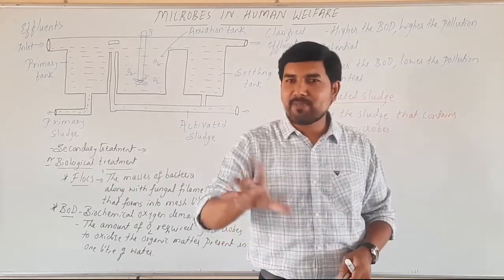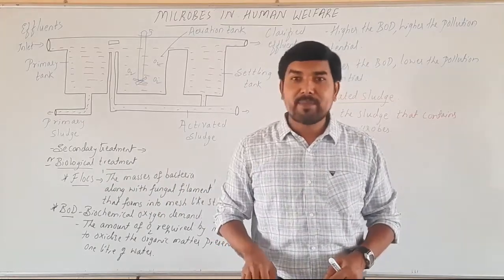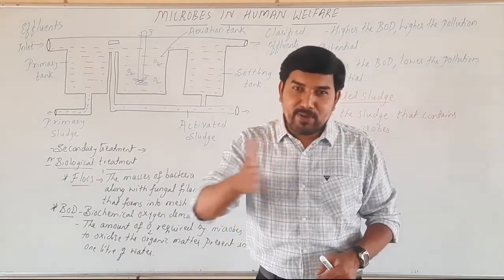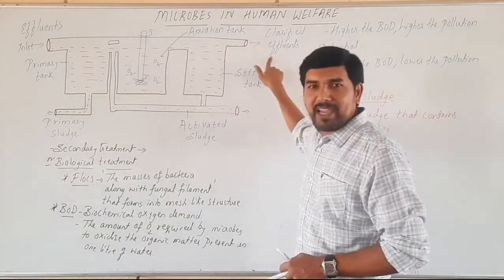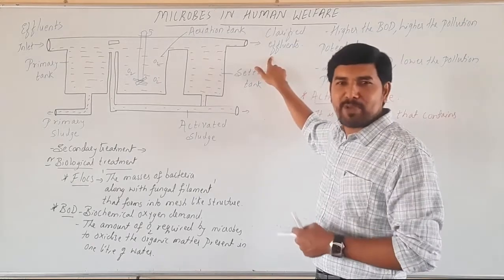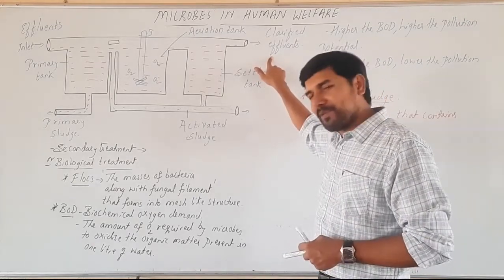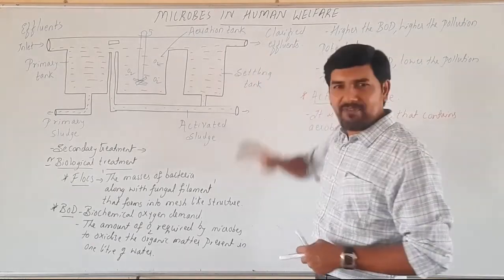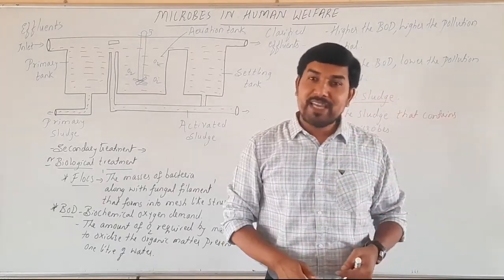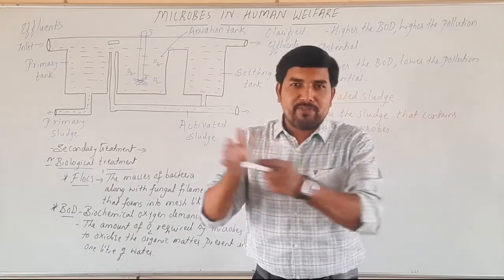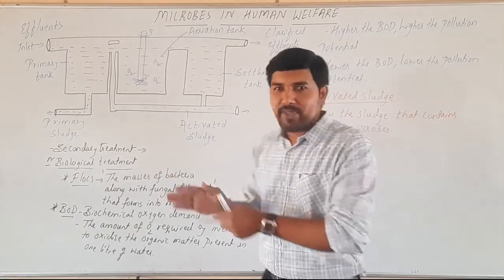That means it is not 100% clean water, but at least 70% of the impurities has been removed. And this clarified effluent can be used. So this effluent can be used for agricultural purposes also. Okay. So it is unfit for the domestic use, but that waste water can be used for the agriculture, where a lot of impurities can be removed.